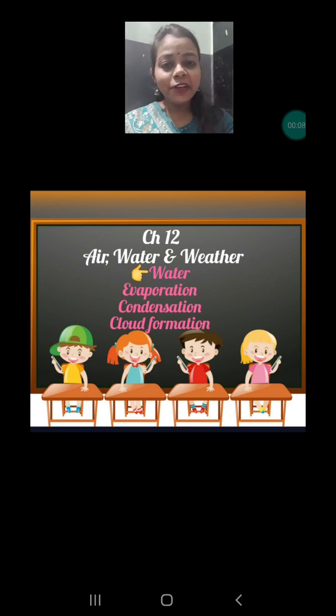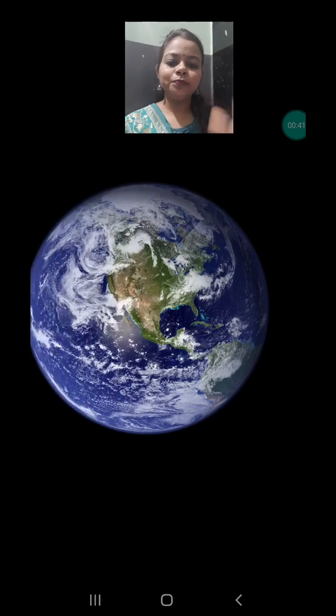This is the second video of chapter 12, that is air, water and weather. In the first video we had discussed the factors which affect the weather, and we had discussed the sun and air only: how the different position of the sun during the day affects the weather, and how the direction of air from the land to the sea and from the sea to the land also affects our weather. In this video we are going to know about the water, and how the different states of the water will affect our weather. So without any delay, let's start our video.